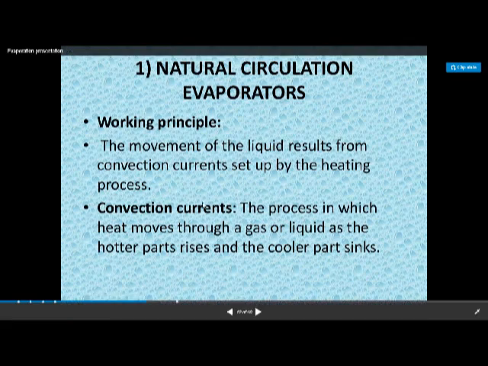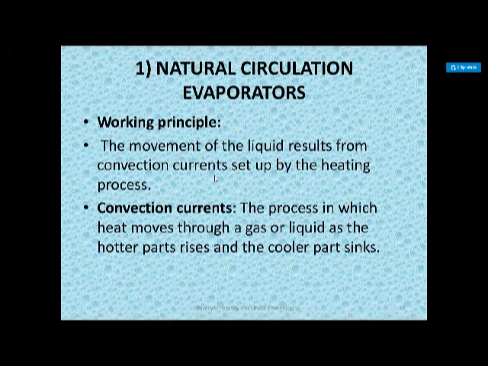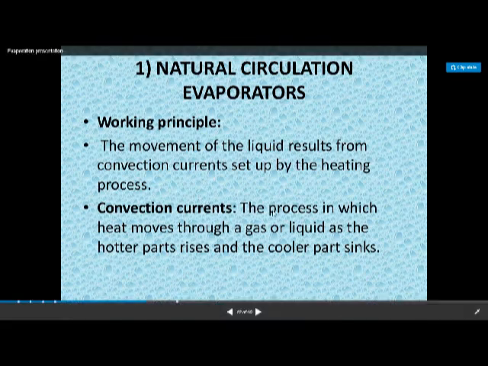Before that, we will go to the working principle of natural circulation evaporators: the movement of the liquid results from convection currents set up by the heating process. It is just simple heating of the liquid, and the liquid starts heating due to convection. Eddies start in the liquid, and due to that the material is going to evaporate. So what are convection currents? It is the process in which heat moves through a gas or a liquid as the hotter part rises and the cooler part sinks.